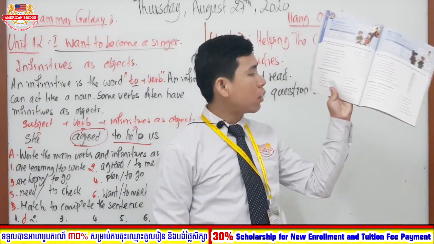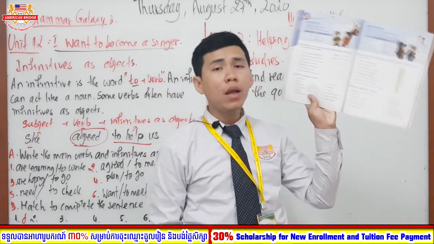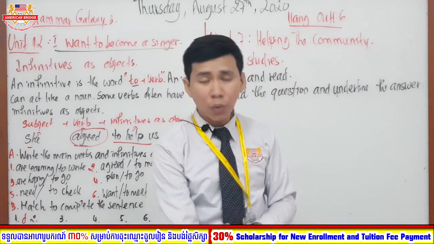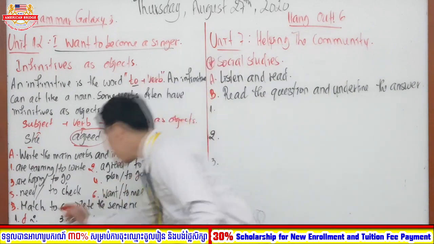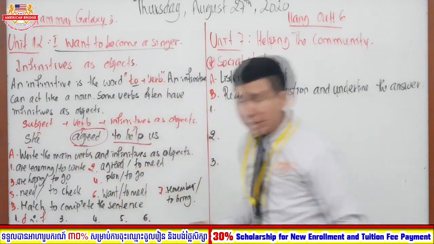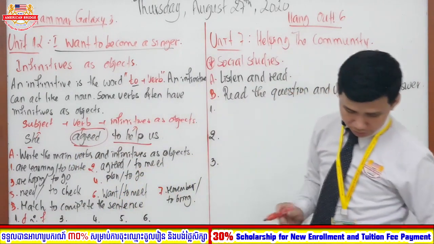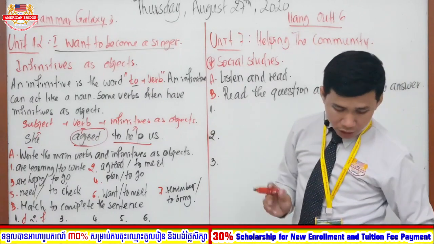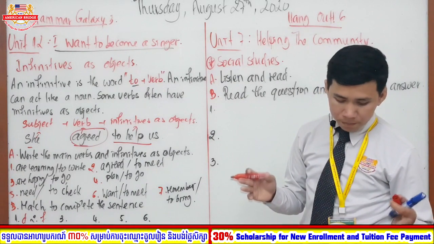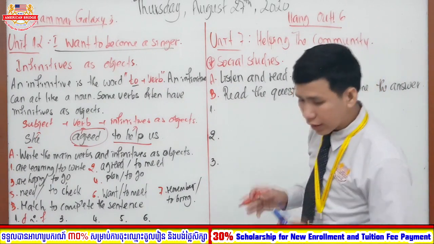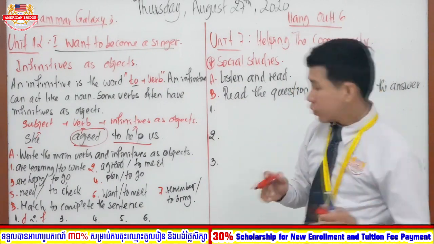So number 2, what do you think it is going to be? It began. What letter is it? Very good, so number 2 is letter F. It began to rain last night. And then number 3, Ken was trying what? Very good, Ken was trying to score.